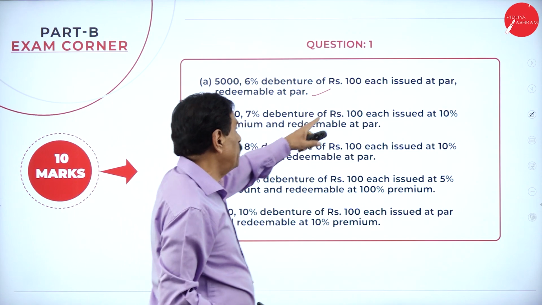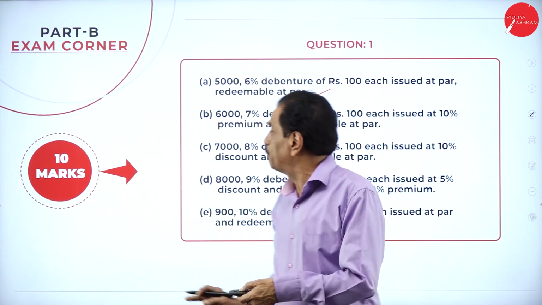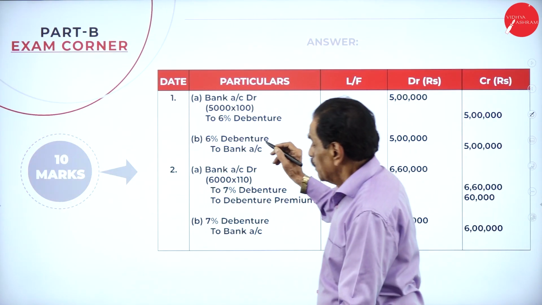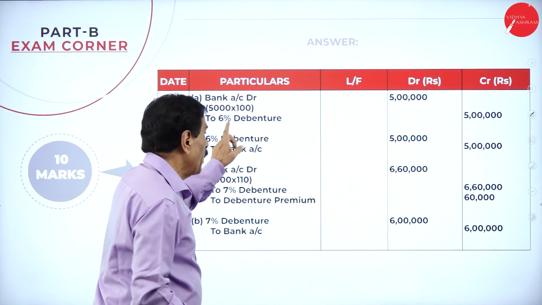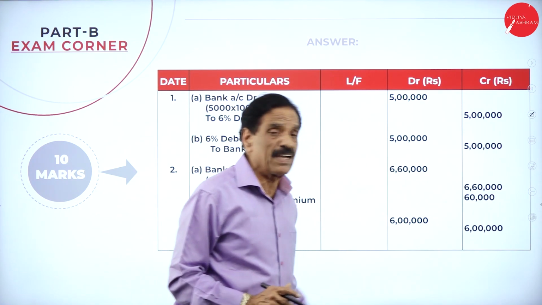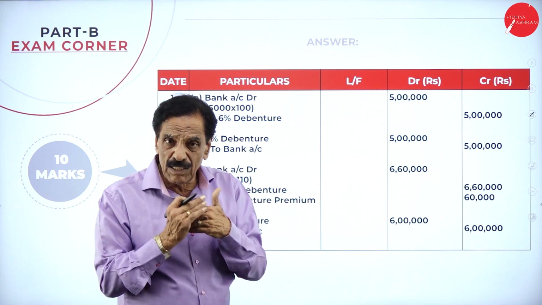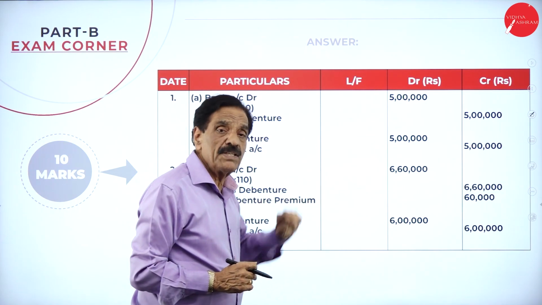5,000, 6% debentures of 100 issued at par, redeemable at par. Entry: bank account debit 5,000 into 100, 5 lakh, to 6% debenture 5 lakh, issued at par. Entry: we receive, bank account debit to 6% debenture account.